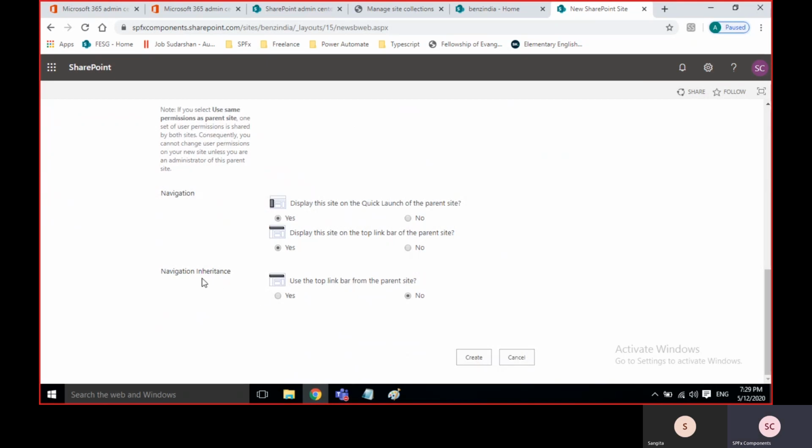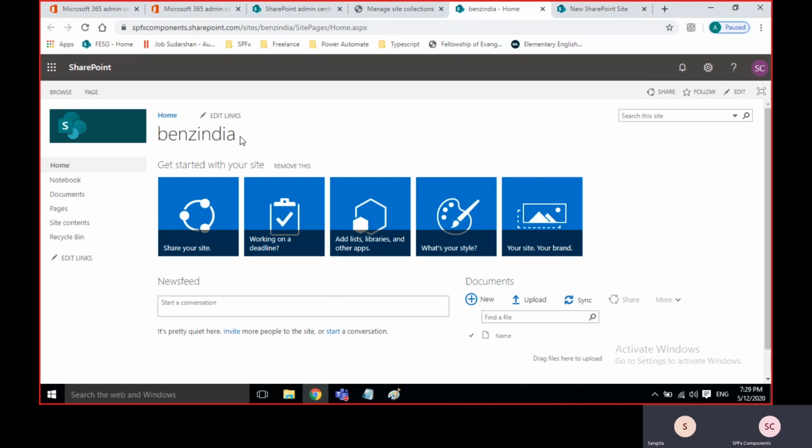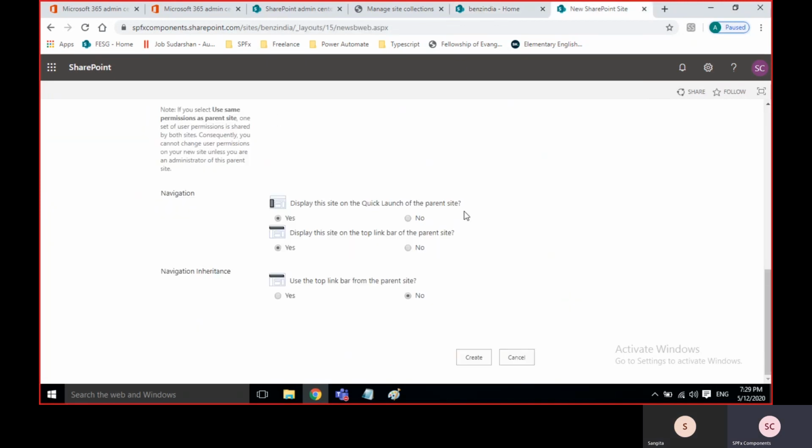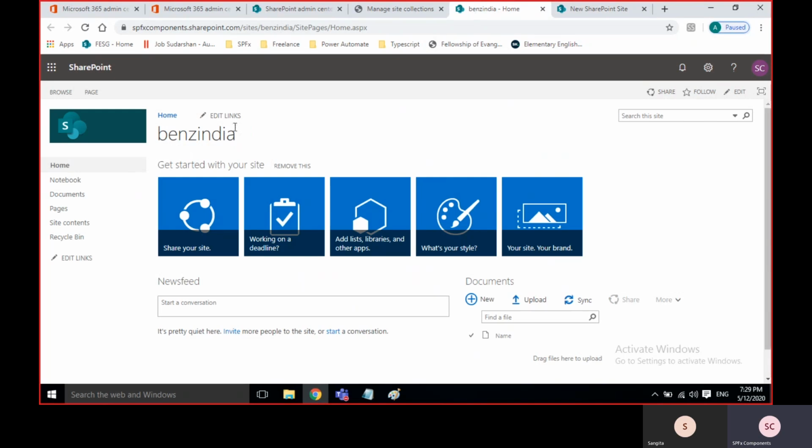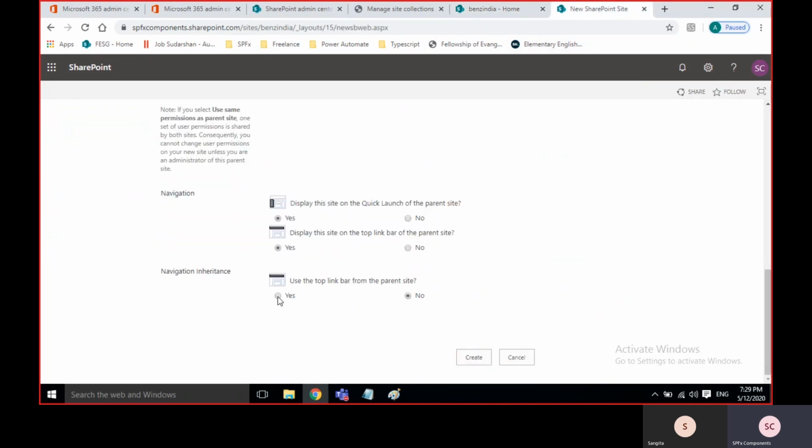If I say inheritance from the parent site, here I have 3 links and the subsite has only one. So the subsite gets all these 3 plus one more link. Like permissions, the navigation also comes from the parent. We can modify that navigation part. So I am just creating it.